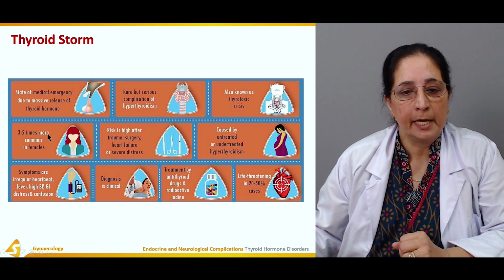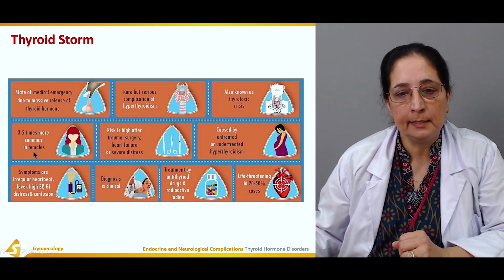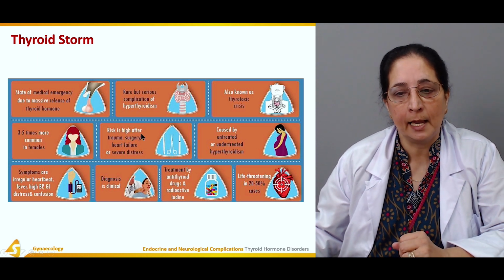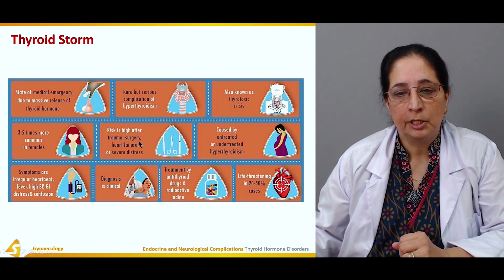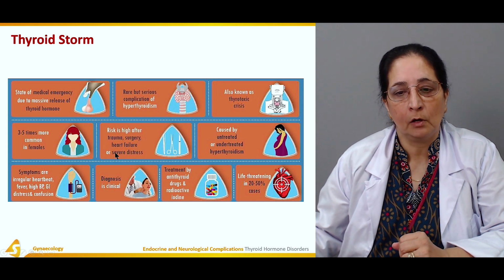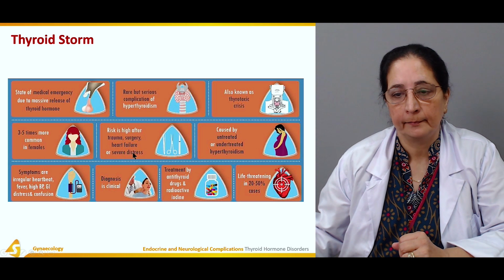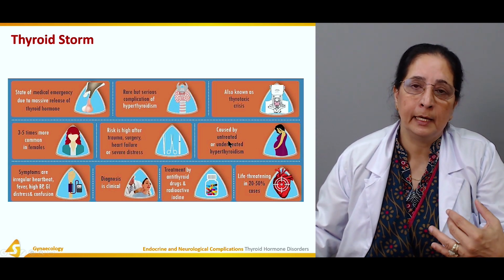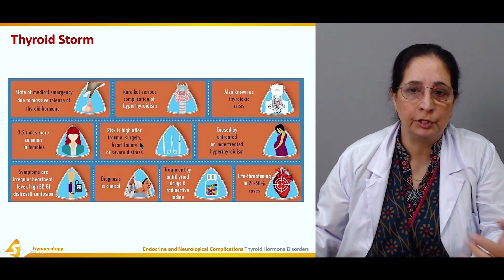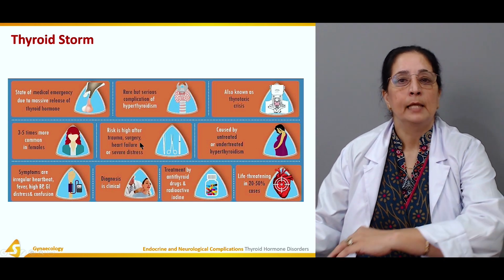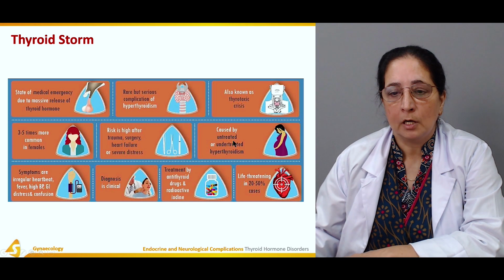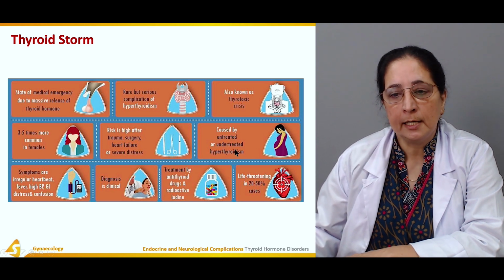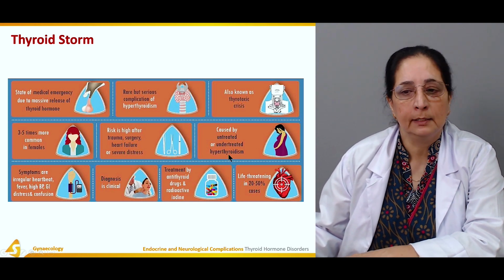It is 3 to 5 times more common in females. The risk is higher after trauma, surgery, heart failure, or severe distress. If a patient has hyperthyroidism and they have any of these complications, such as surgery or trauma, there is thyroid storm caused by untreated or undertreated hyperthyroidism.